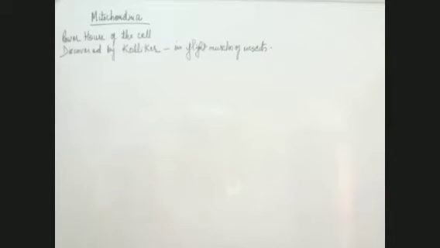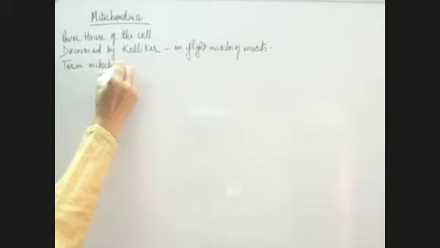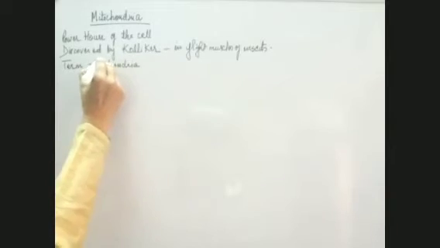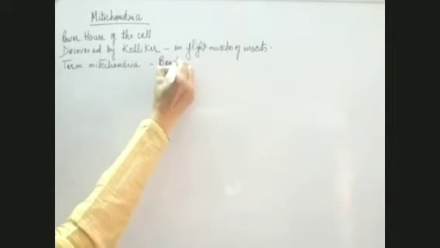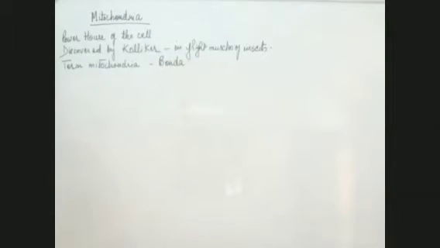So it was discovered by Kolliker in flight muscle, and the term mitochondria was given by another researcher, Benda.